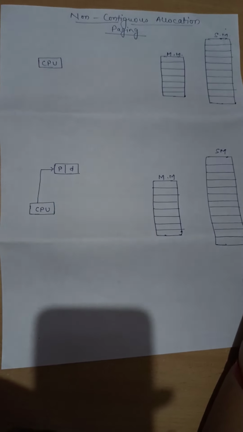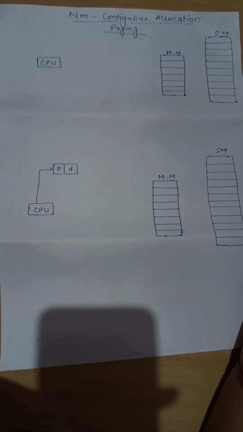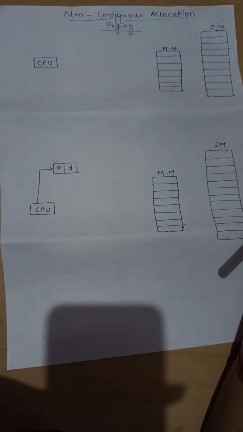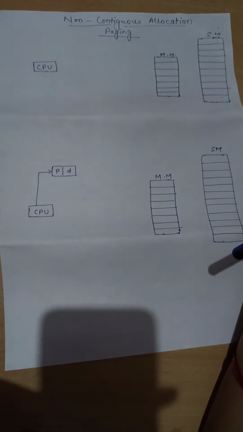Hello students, as we have completed the contiguous memory allocation, now the next topic is non-contiguous memory allocation. Why are we moving towards non-contiguous memory allocation? What was the problem with contiguous memory allocation? There were two problems: internal fragmentation and external fragmentation.